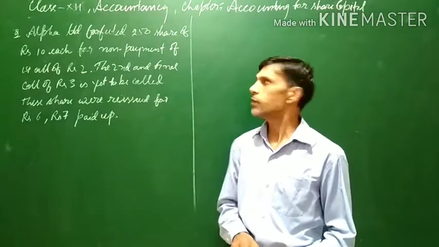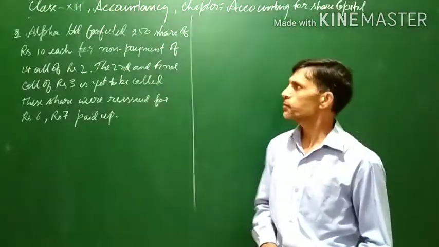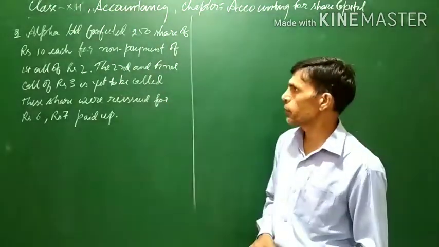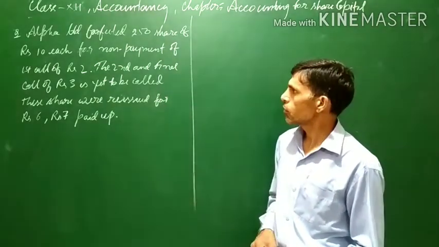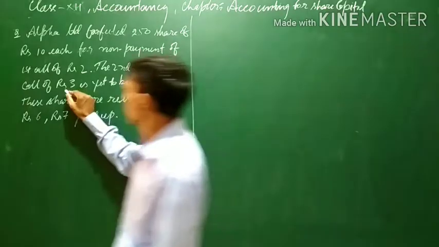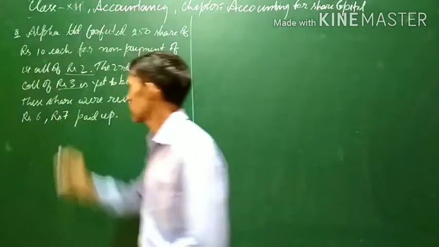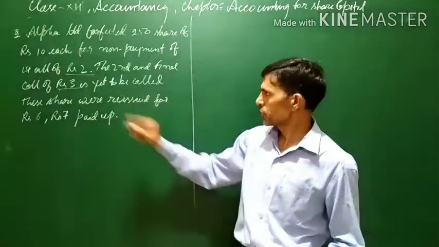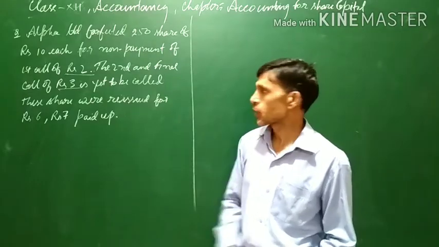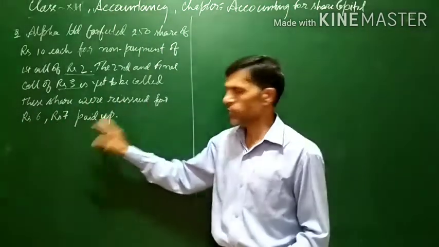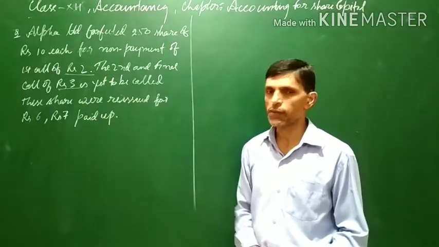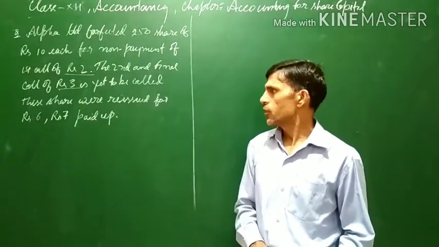Alpha Limited forfeited 250 shares of rupees 10 each for non-payment of first call of rupees 2. The second and final call of rupees 3 is yet to be called. These shares were reissued for rupees 6 and rupees 7 paid up. The paid up will be rupees 7, but it has been reissued for rupees 6.